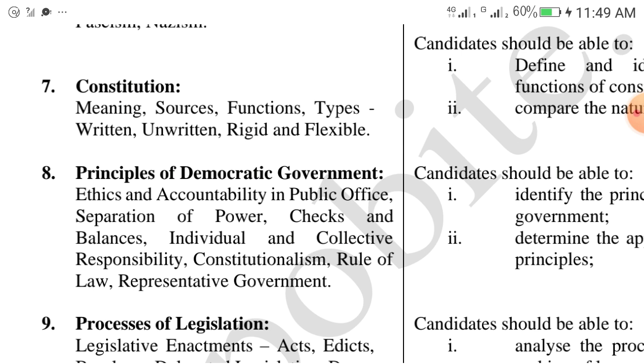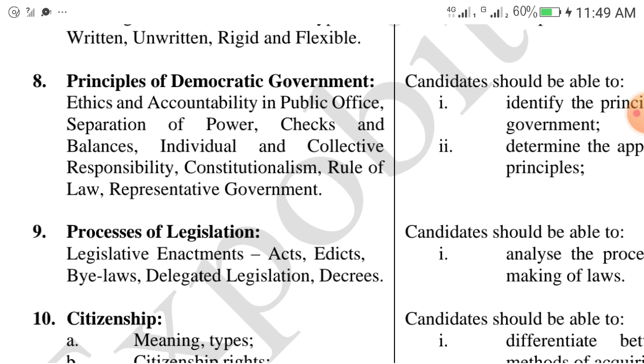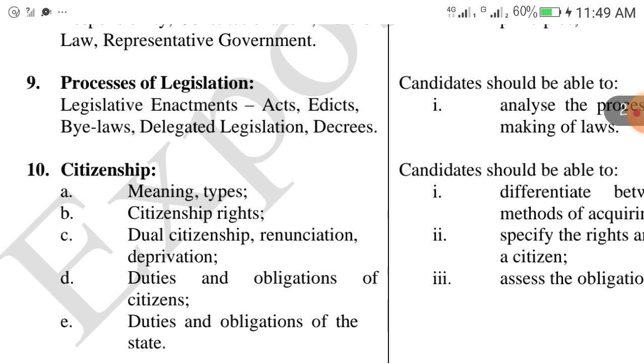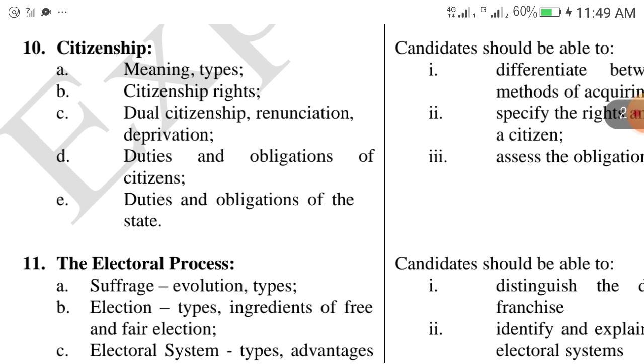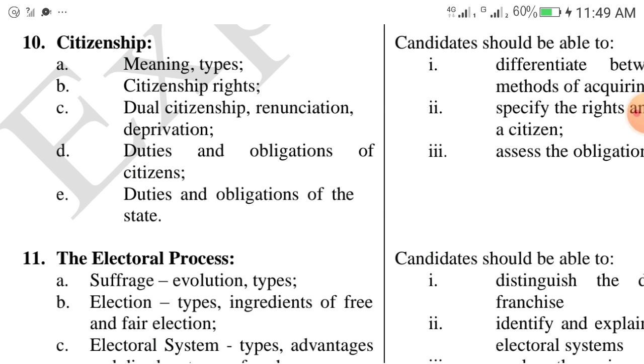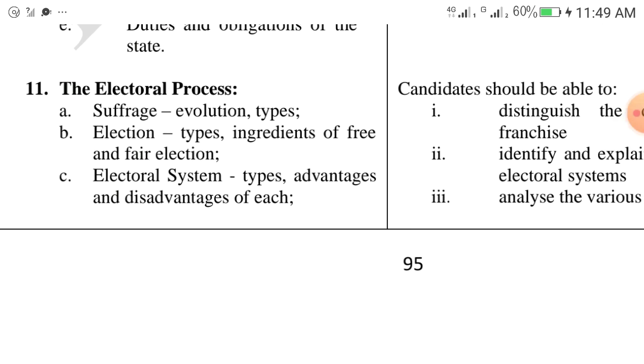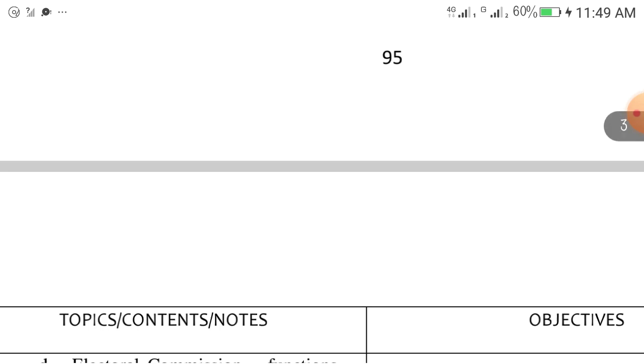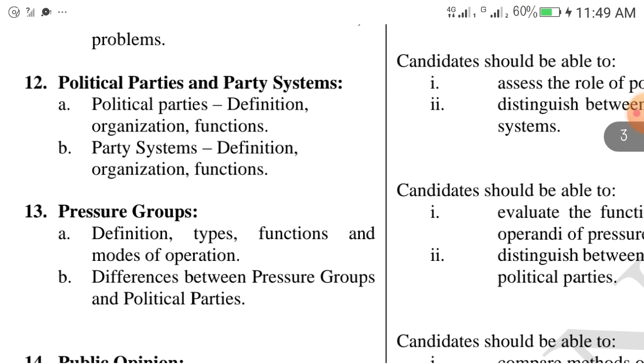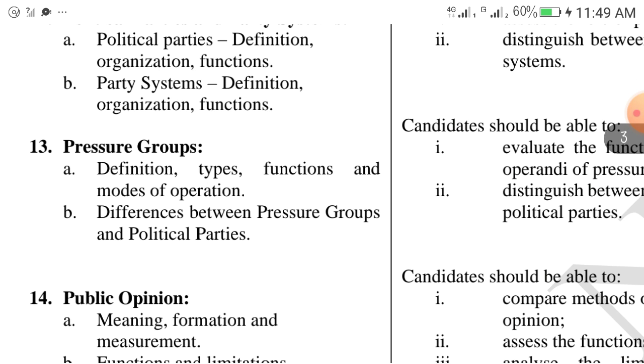Then we have constitution, meaning of constitution, sources of constitution, and every other thing around constitution. We have principle of democratic government. Then we have processes of legislation as a topic. We have citizenship as a topic that will come out in this year's government for JAMB exam. We have electoral process. Then we have political parties and party systems.